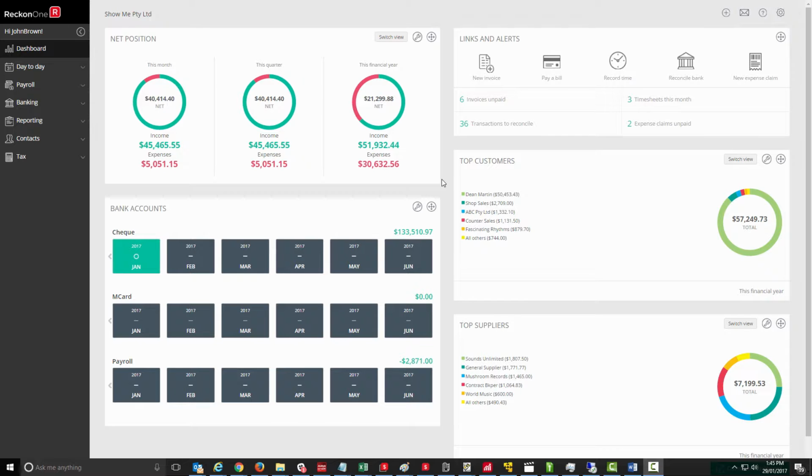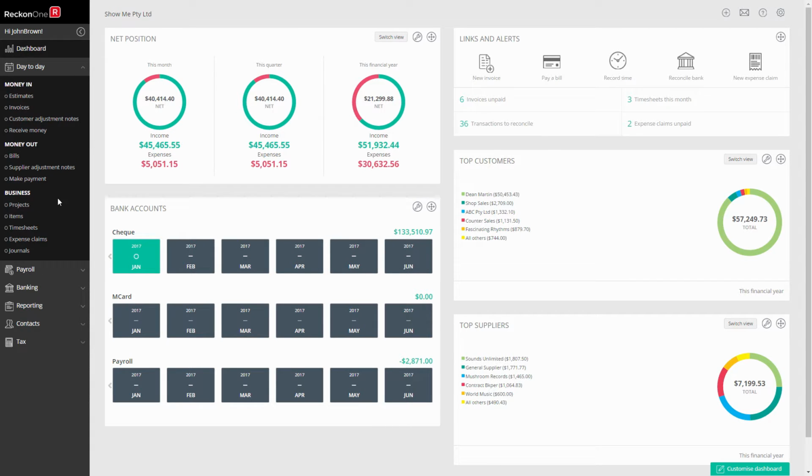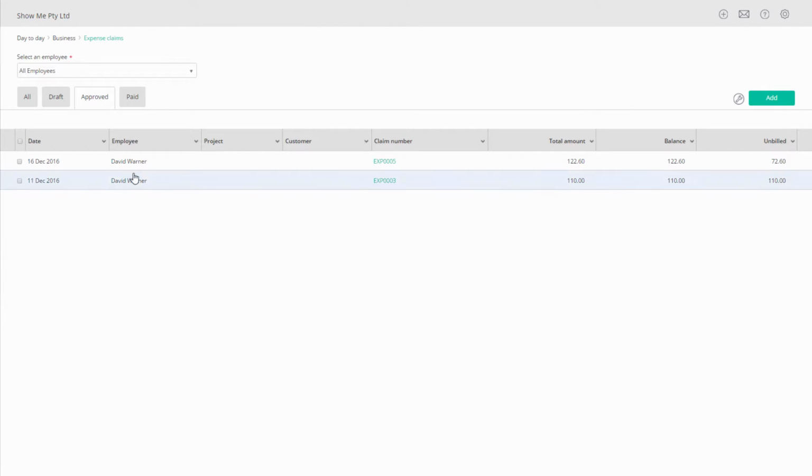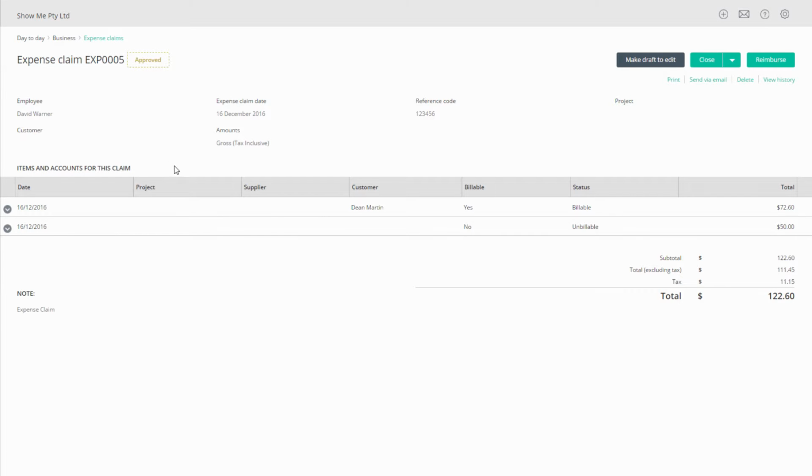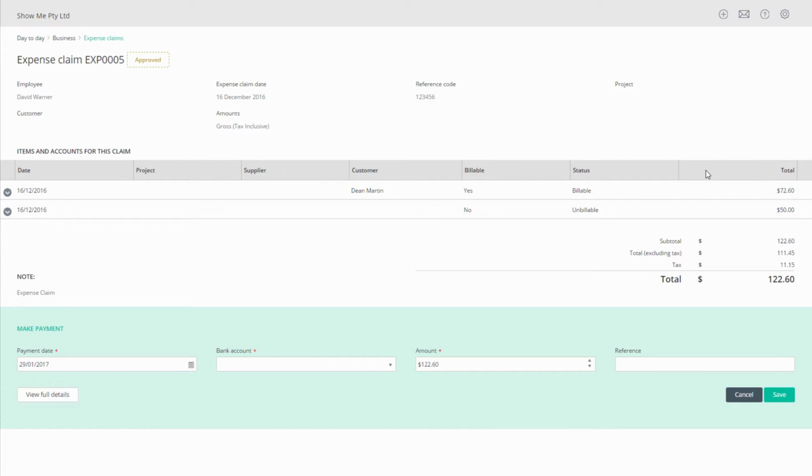Once you have created an expense claim, you can reimburse your employee and apply the charge to a customer. You can see unpaid expenses in Day-to-Day, Expense Claims, Approved tab. Double-click on the expense claim to open it. To reimburse the employee, just click on the Reimburse button. A Make Payment window opens at the bottom, so select the paying account, add any reference, and click Save.